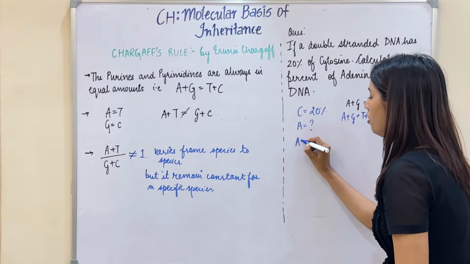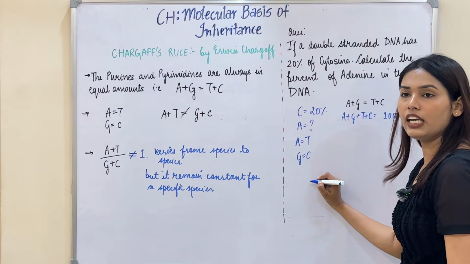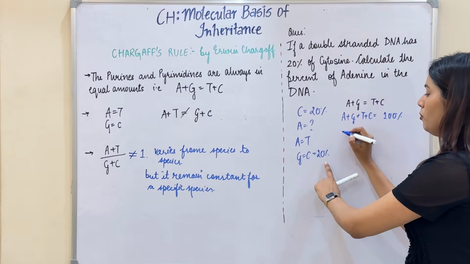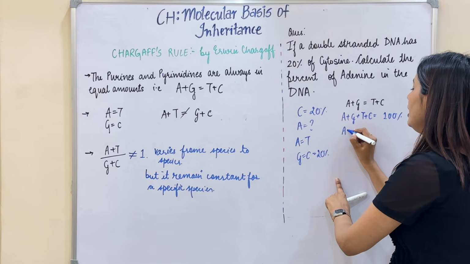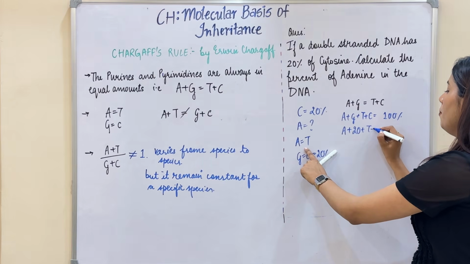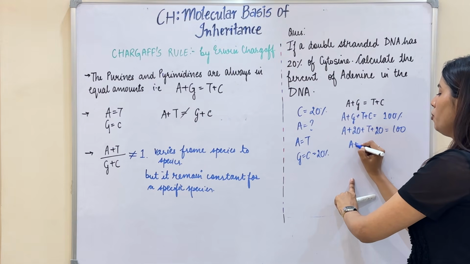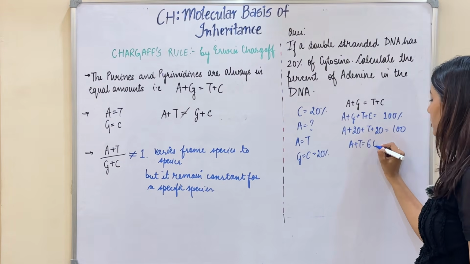And A is always going to be equal to T, G is always going to be equal to C, and if C is 20%, G is also 20%. So I am going to just replace the value here. I will write A plus 20% plus T plus again 20% equals to 100. And it comes out to be A plus T equals to 100 minus 40, it's 60.